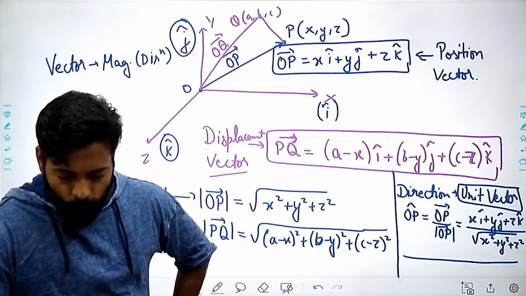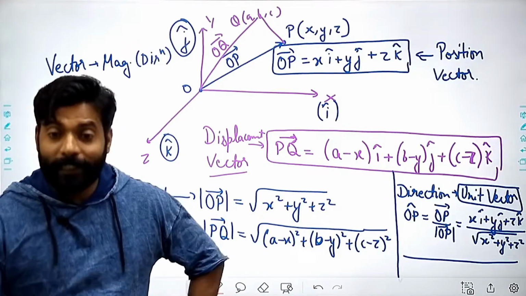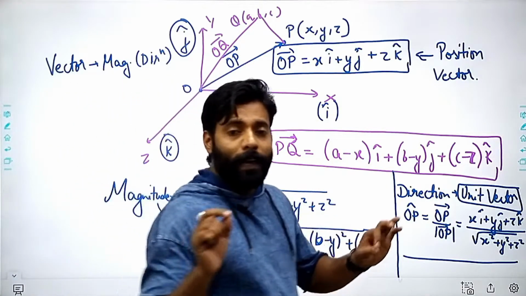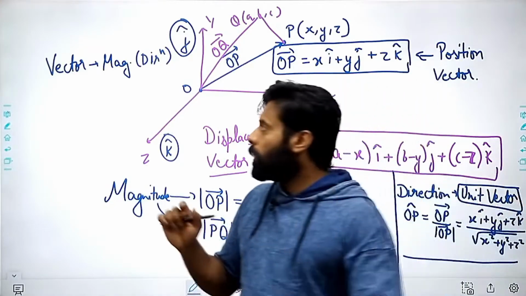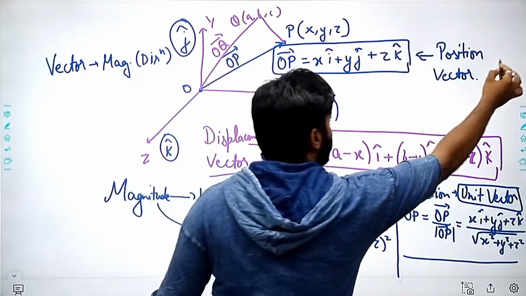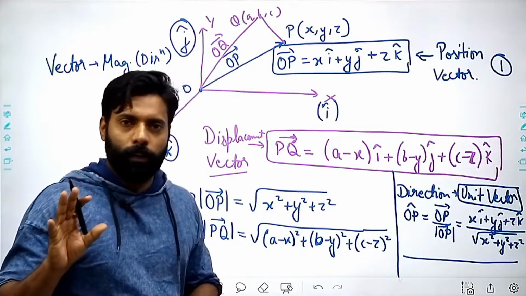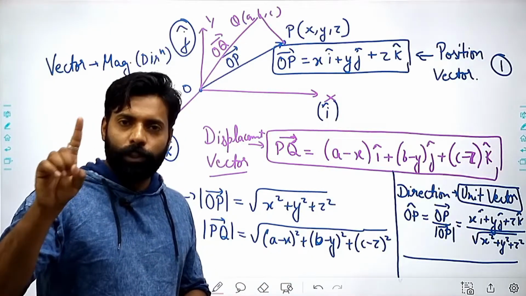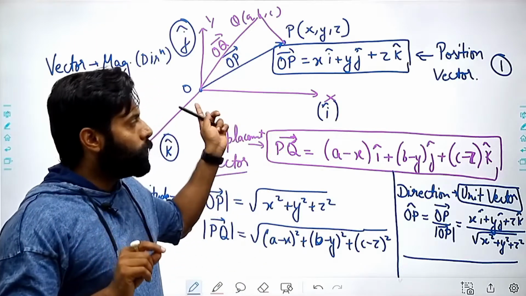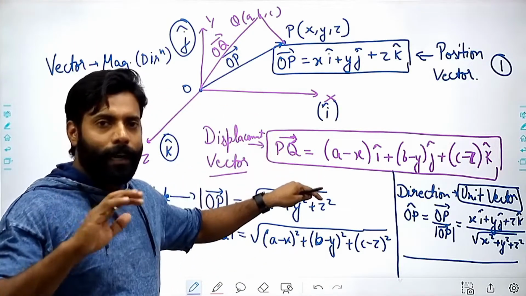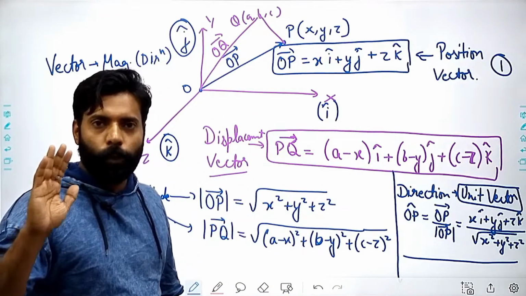Javeria, Protesh, Sandhya, Vidushi, is it clear to you how to get these things? First of all, I told you how to find the position vector. For the position vector, the reference will be the origin only. For the displacement vector, you can take any point as your reference.